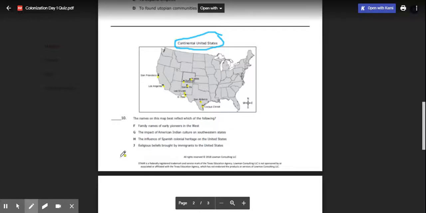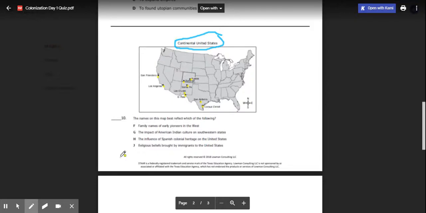The question is asking us, the names on this map, the ones I've highlighted for you, best reflect which of the following? F, family names of early pioneers in the West. G, the impact of American Indian culture on southwestern states. H, the influence of Spanish colonial heritage on the United States. Or J, religious beliefs brought by immigrants to the United States.